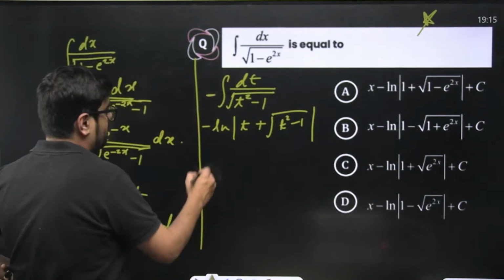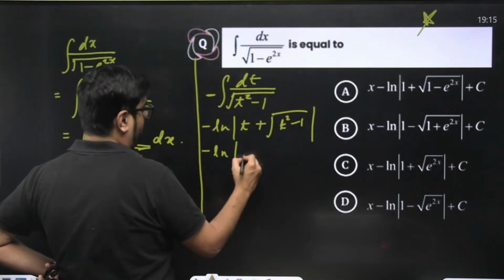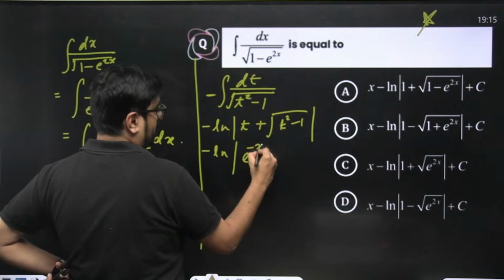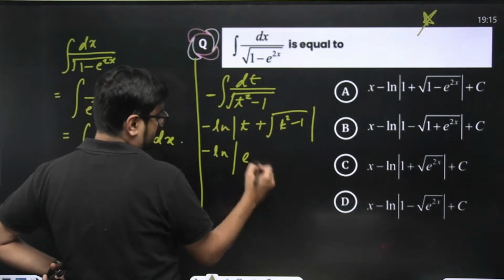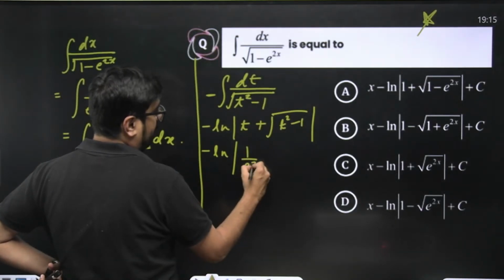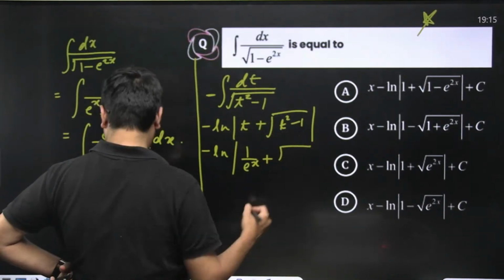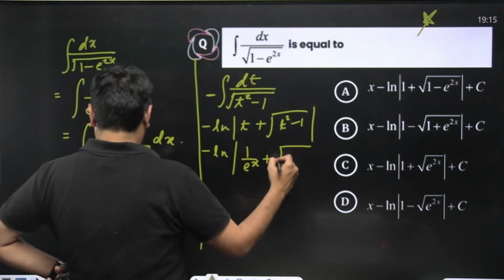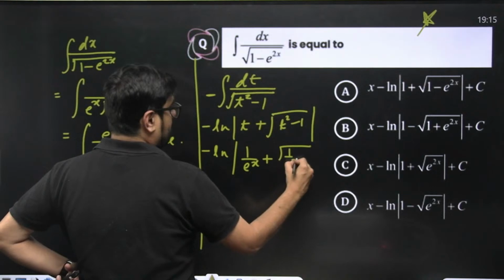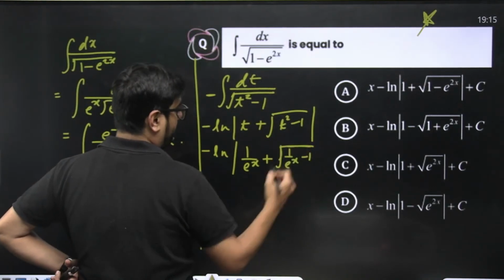Okay, let's put first ln of t's value, e to the power minus x or 1 by e to the power x. Let's put like this: 1 by e to the power x plus square root of 1 by e to the power x minus 1.